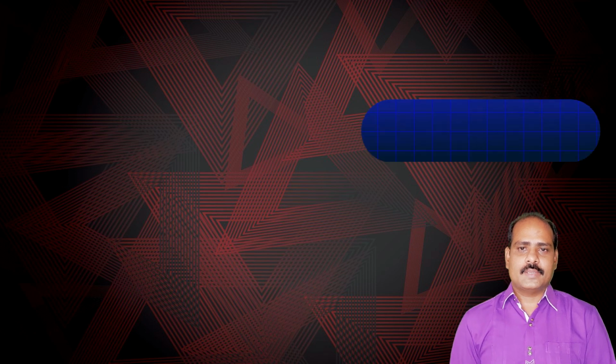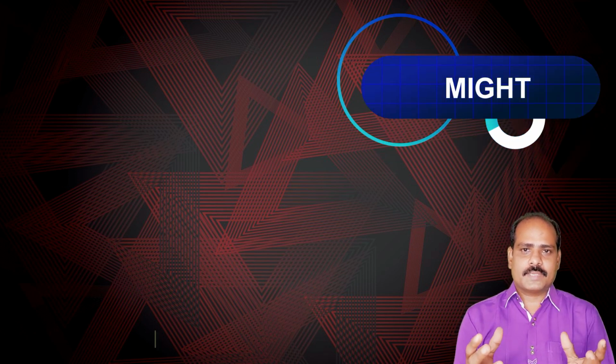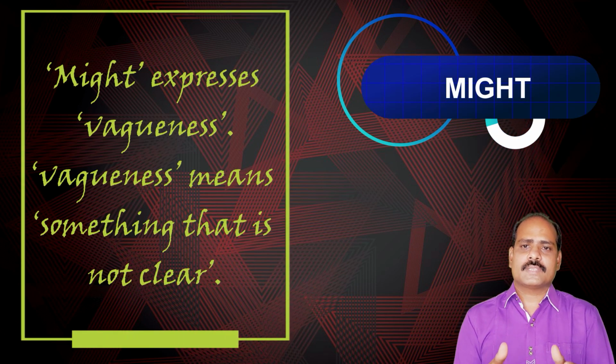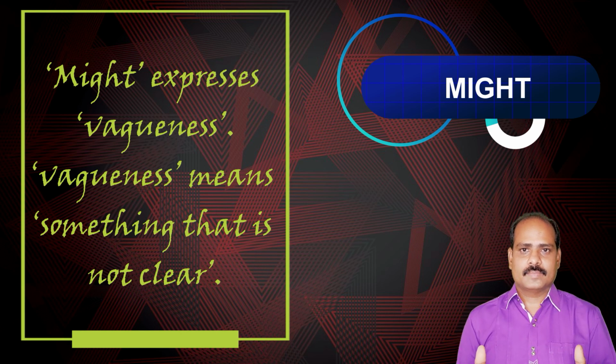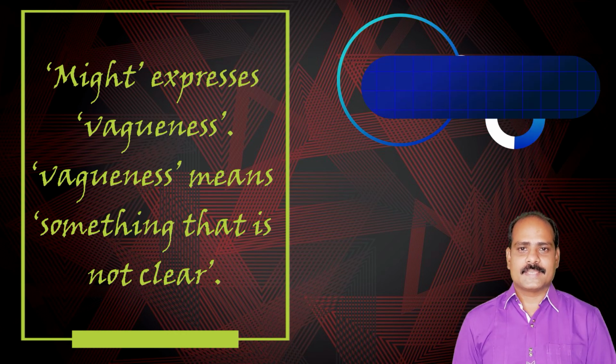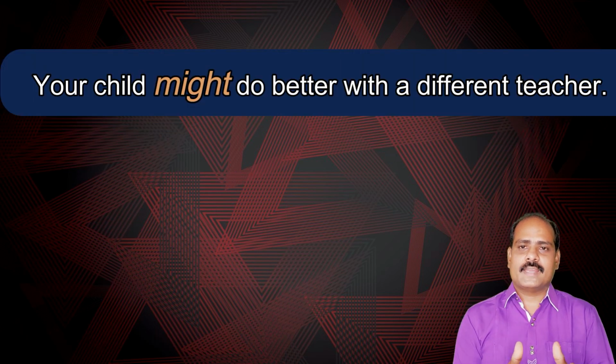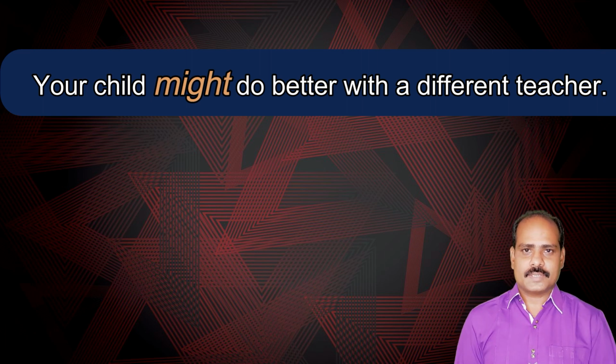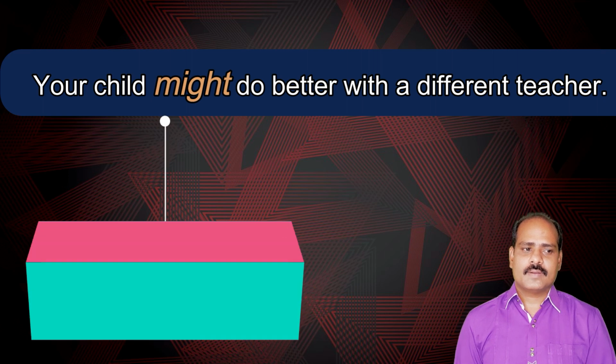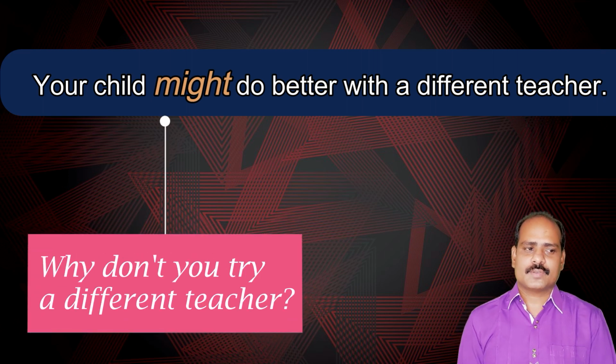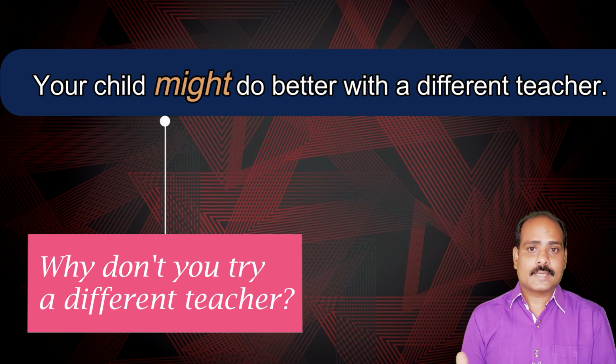Now, the second use of might is, it expresses vagueness. Vagueness means something that is not clear. When we say something vaguely, we don't say it clearly because we are not sure. Look at this example to understand it. Your child might do better with a different teacher. It means, why don't you try a different teacher so that the child could get along easily with that particular teacher.